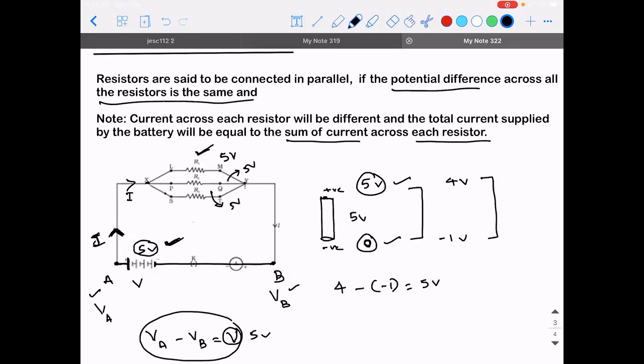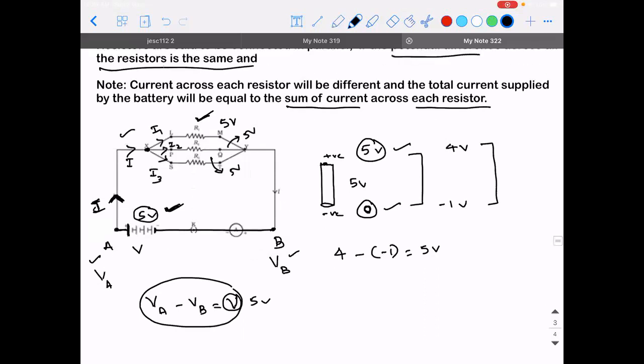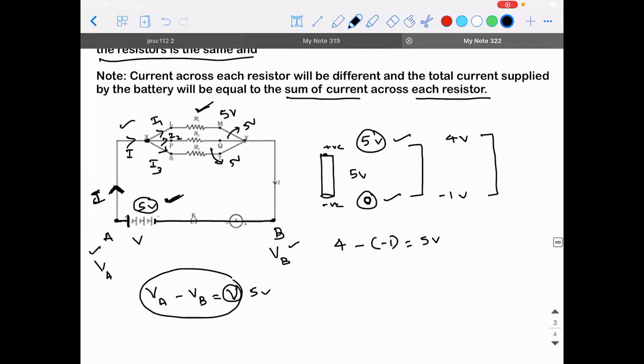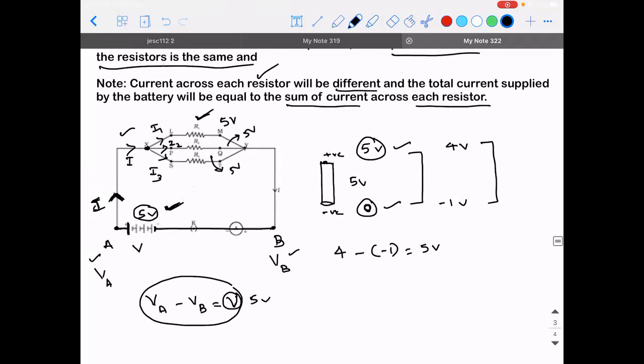Then what will happen is, at this X, this current I will start getting divided. Like in the case of series, how the potential got divided as 1, 2.5, 1.5, here the current will start getting divided. Let's say the current getting divided across R1 is I1, across R2 is I2, and across R3 is I3. Are you able to understand this? This I1, I2, and I3 will be in such a way that, as the statement says, current across each resistor will be different, and the total current supplied by the battery will be equal to the sum of the current across each resistor. What is the meaning of that?